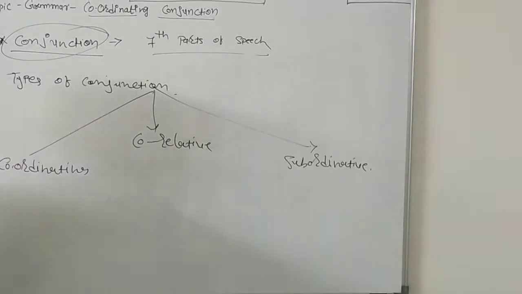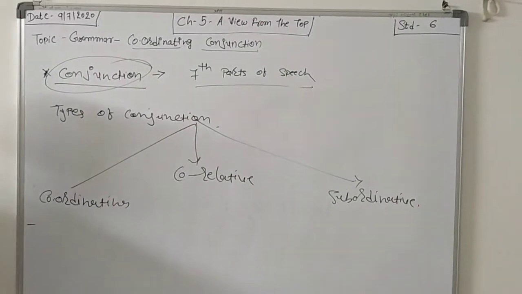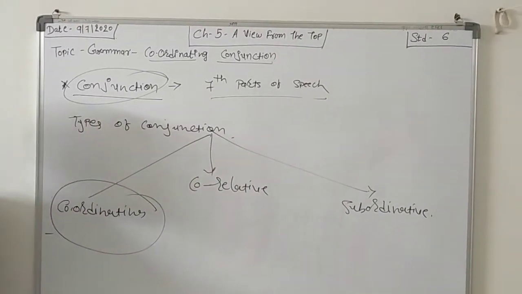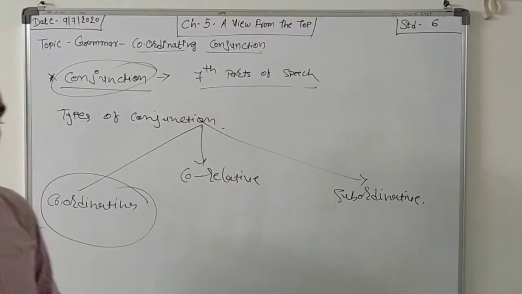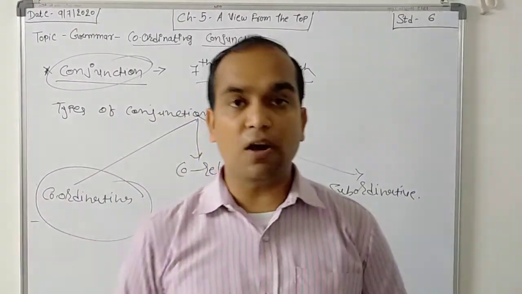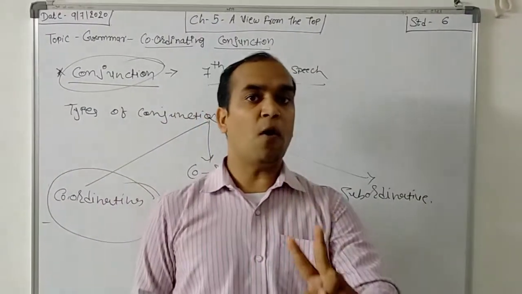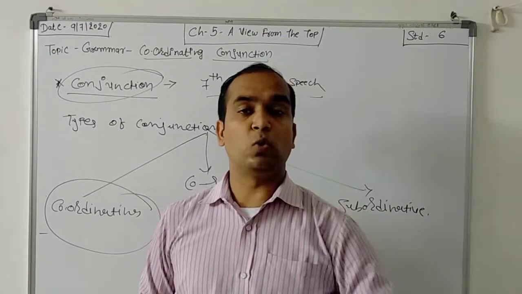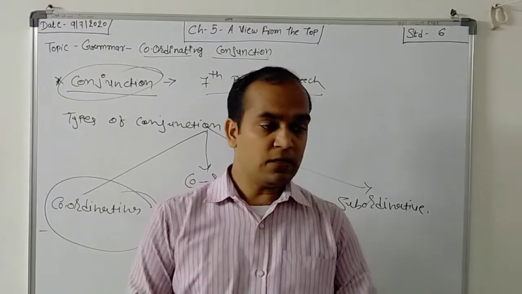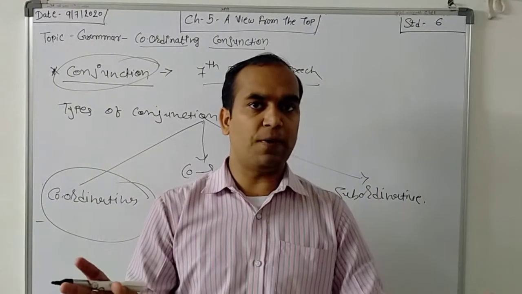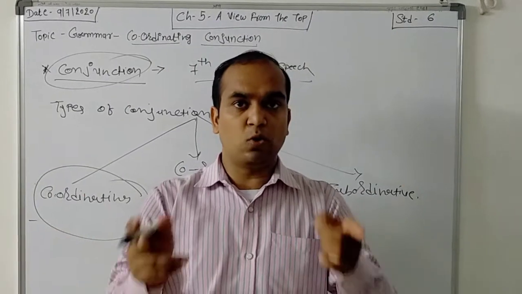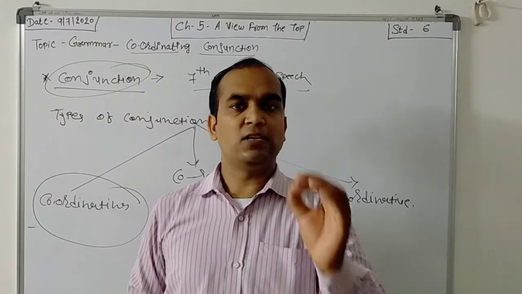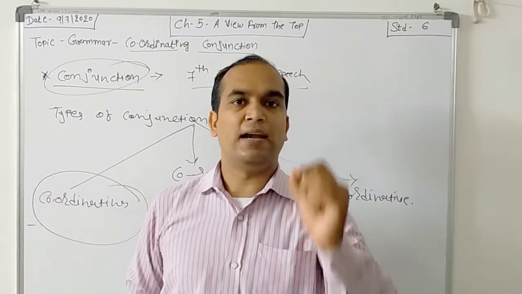In our syllabus, I will teach you this conjunction. Another thing is that with the help of conjunction, you will join sentences, and it is also known as a compound sentence. Means there are two separate sentences, and when you join these two sentences with the help of conjunction, that sentence is known as a compound sentence.